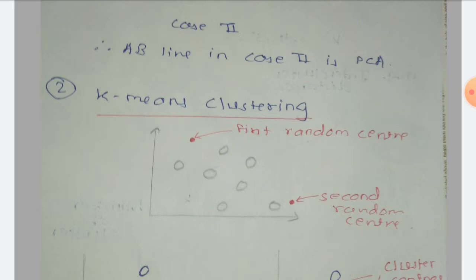And again I am calculating the same distance from the first data point to the second random center, second data point to the second random center, up to the 7 data points. Then each object is assigned to the nearest centroid. Now we have all data points and random cluster centers.